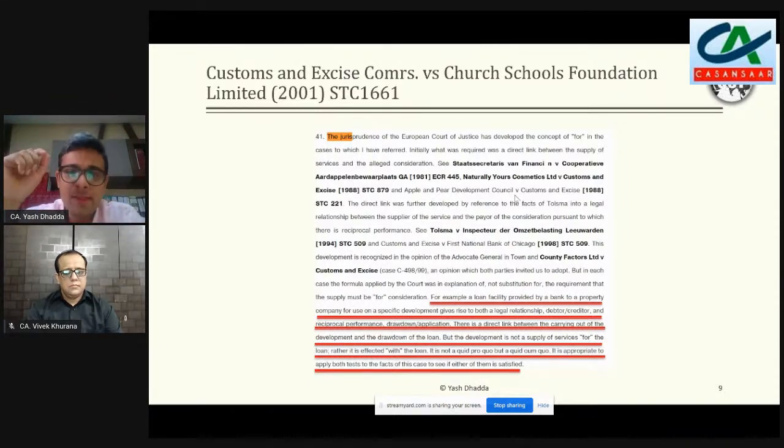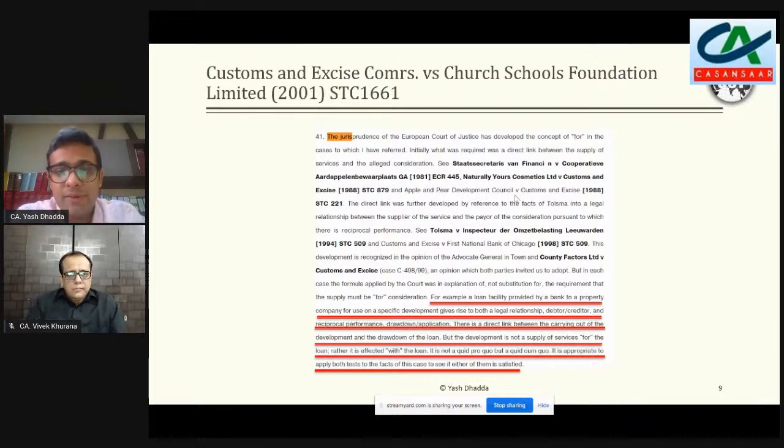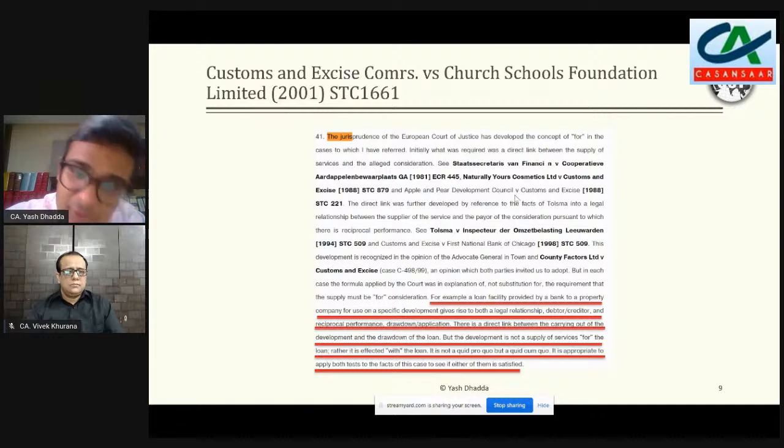So what did they say? They say, for example, a loan facility provided by a bank to a property company for use on a specific development give rise to both a legal relationship, debtor-creditor, reciprocal performance, drawdown application. There is a direct link between carrying out of the development and the drawdown of the loan, but the development is not a supply of service for the loan. Rather, it is effected with the loan.